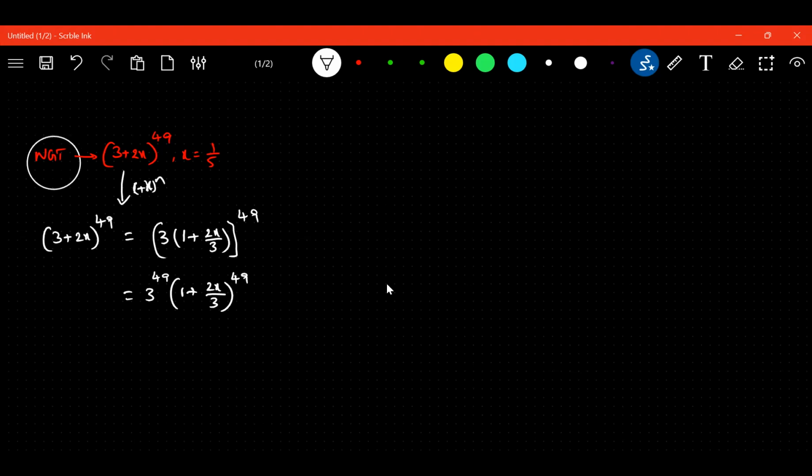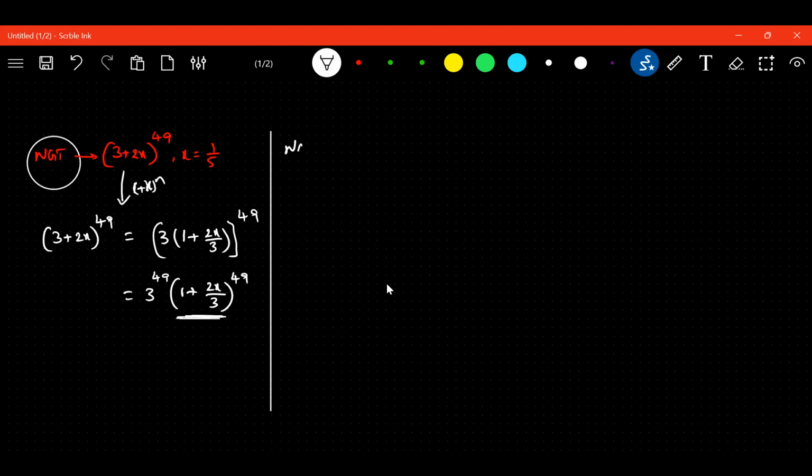The greatest term. First, I will calculate the greatest term of 1 plus 2x upon 3 whole to the power 49, then I will multiply with 3 to the power 49. Any doubt?